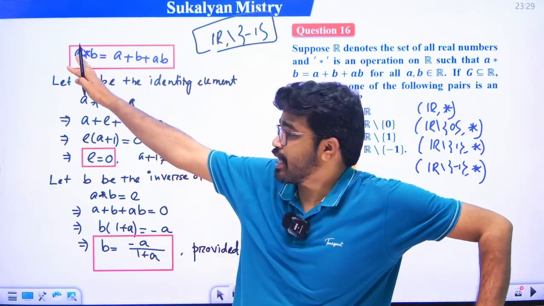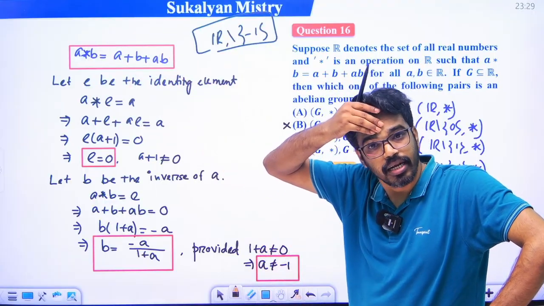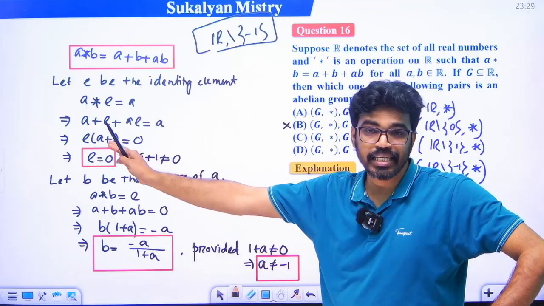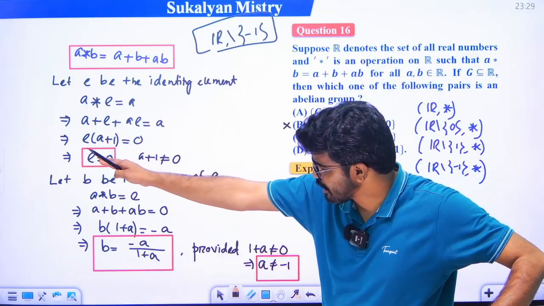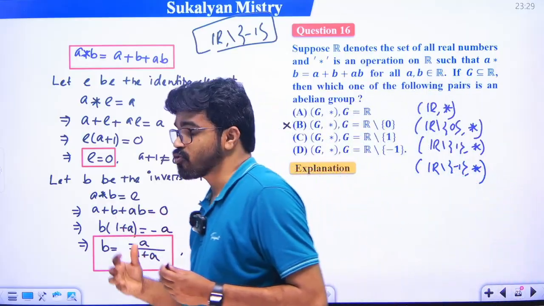What is the operation defined here? A star B is equal to A plus B plus AB, right? Okay, first we find the identity element. What is the identity element? 0 is the identity element, right? So next we are going to find the inverse.